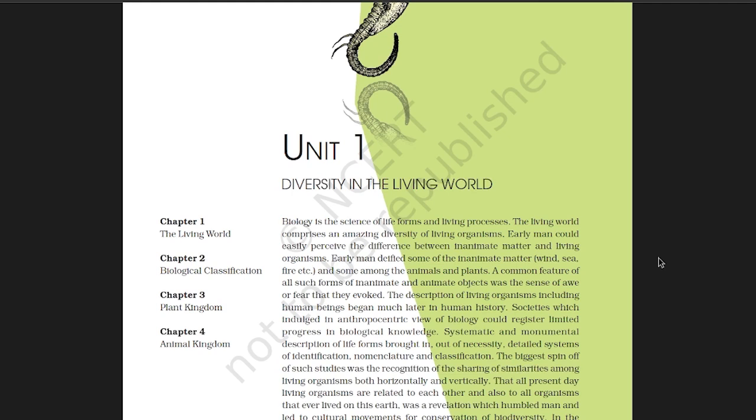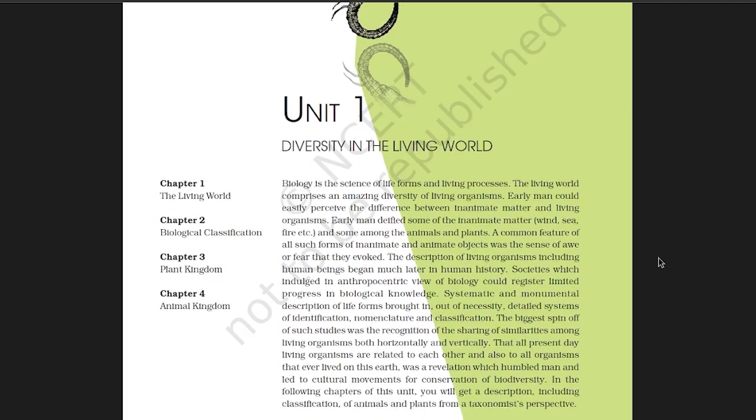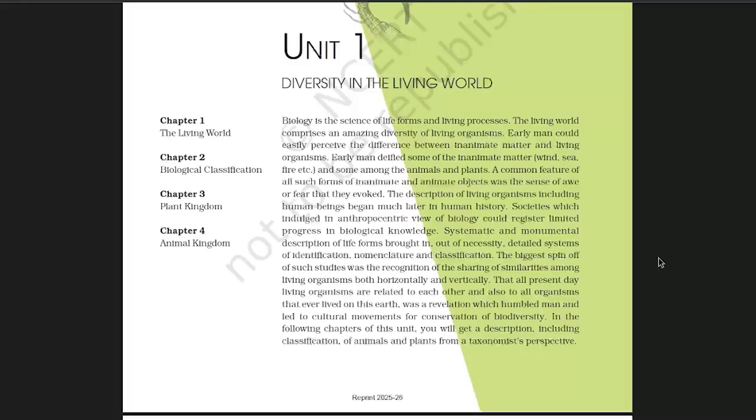Those were important things. We already said that biology is the science of life, and it is mainly divided into two main branches. First one, botany, and second one, zoology. Botany is a branch of biology which deals with the study of plants, and the father of botany is Theophrastus. He was a student of Aristotle.